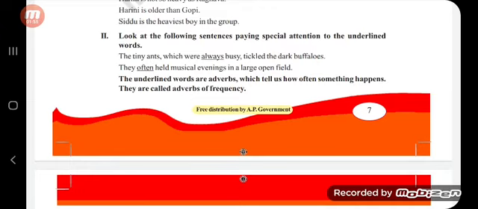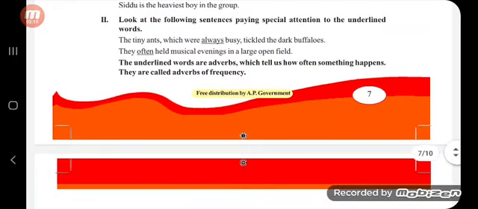In this sentence, always was underlined. And coming to the second sentence: they often held musical evenings in a large open field. In this sentence also, the word often is underlined. In the first sentence, the word always is underlined, and in the second sentence, often is underlined.